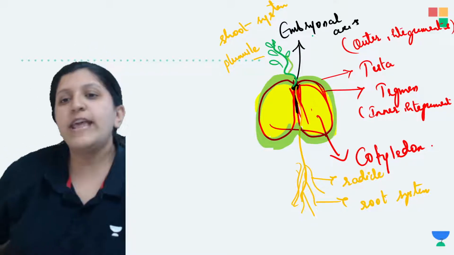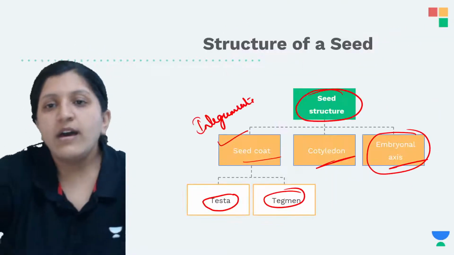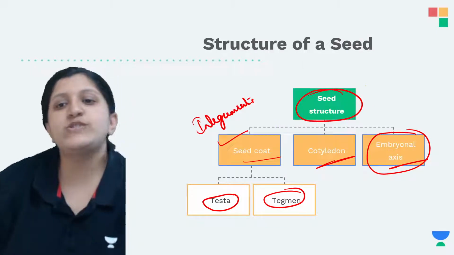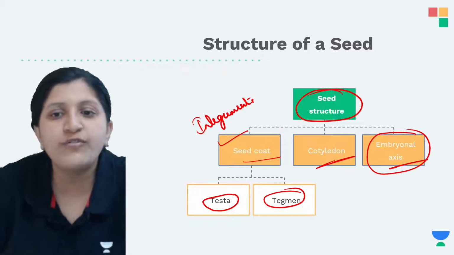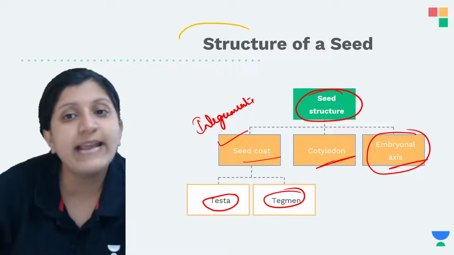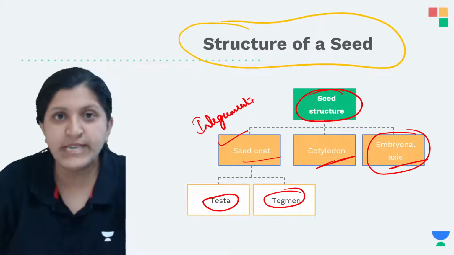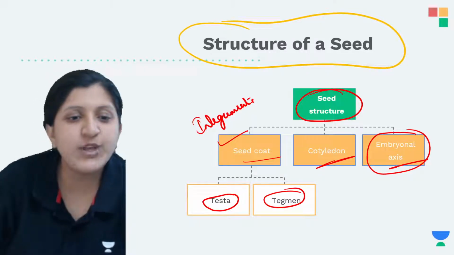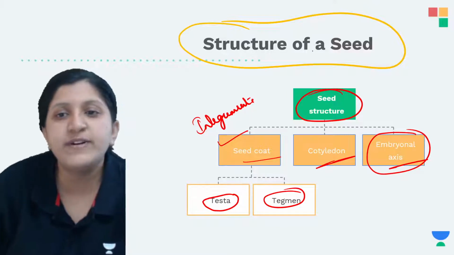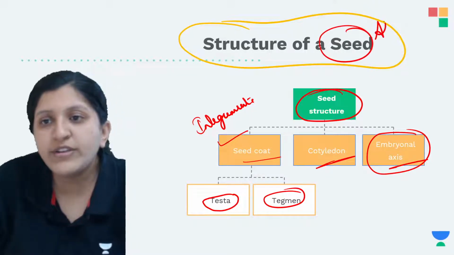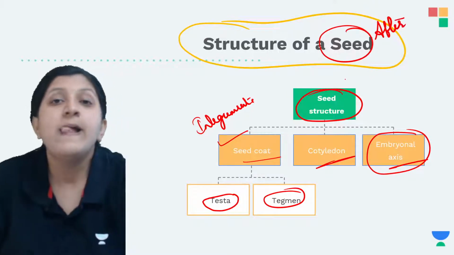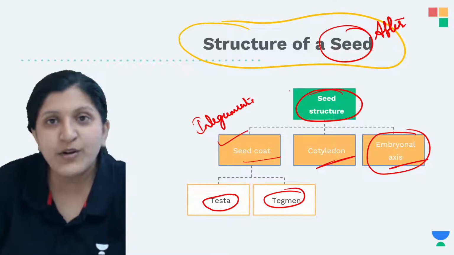Okay, so let's see this. There is a structure of a seed. So seed structure consists of all of this. So when exactly is there a formation of seed? Formation of seed you can see only after the fertilization. After fertilization, there are a lot of changes that are going to occur.